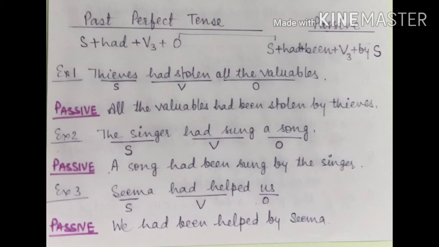Second example is the singer had sung a song. A song had been sung by the singer. Third example is Seema had helped us. We had been helped by Seema.